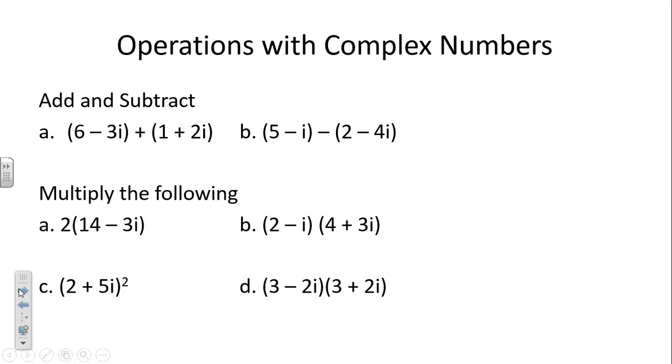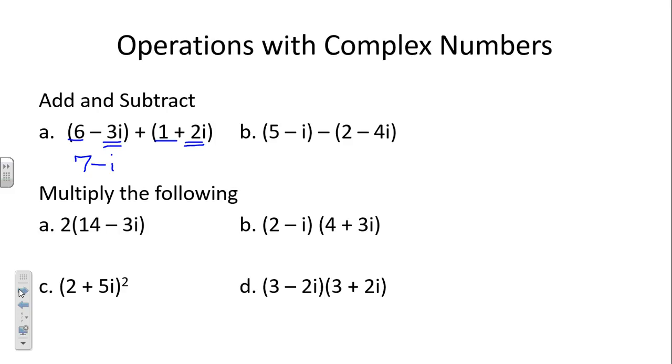Looks just like algebra, doesn't it? We're combining our like terms. The 6 minus 3i and the 1 plus 2i, which are like terms? 6 and 1. So what is 6 plus 1? And negative 3i and positive 2i are like terms. So what is negative 3i plus 2i? Negative i. And we're finished. We have our a plus bi form of our complex number.